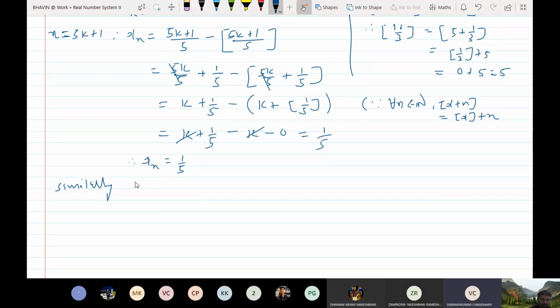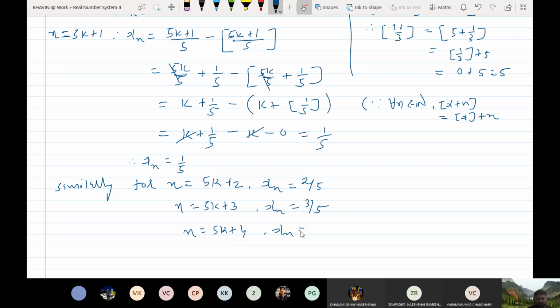So similarly, for n equal to 5k plus 2, you will get xn is equal to 2 by 5. Then for n equal to 5k plus 3, you will get xn is equal to 3 by 5.